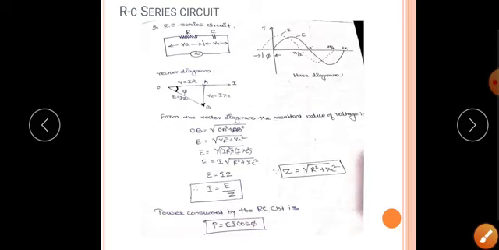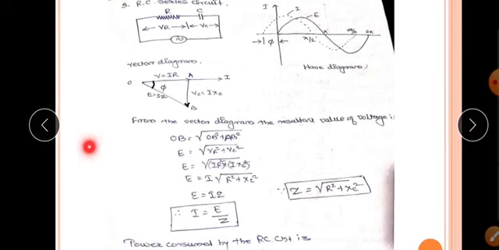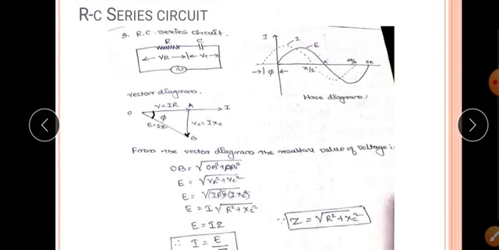Next, RC series circuit. Consider a circuit diagram. Resistance R is connected in series with the capacitor C across a voltage of E supply. Let VR be the voltage drop across the resistance R, and VC be the voltage drop across the capacitance C. So VR is equal to I into R, whereas VC equal to I into XC.